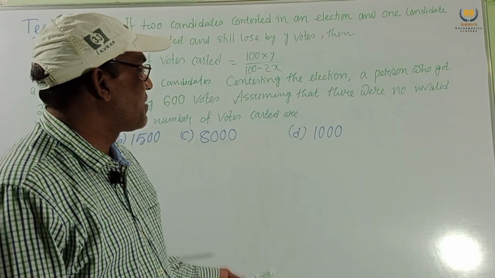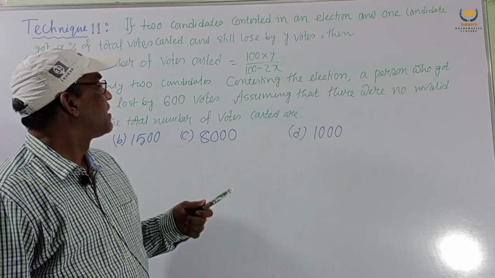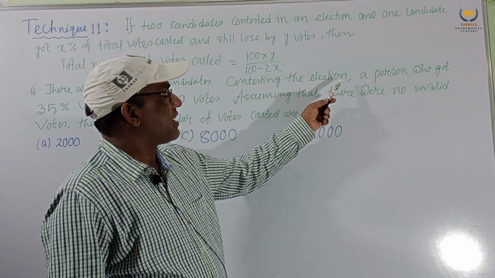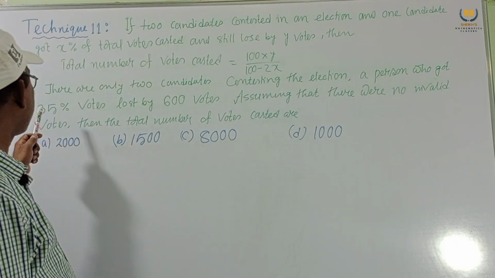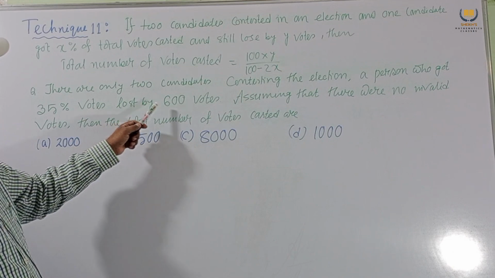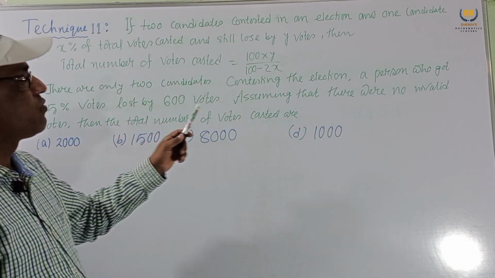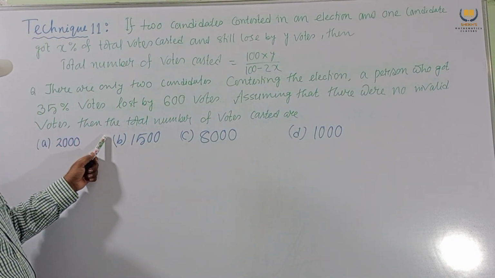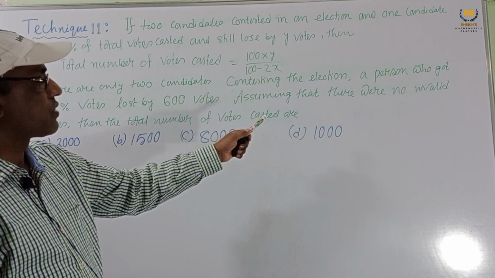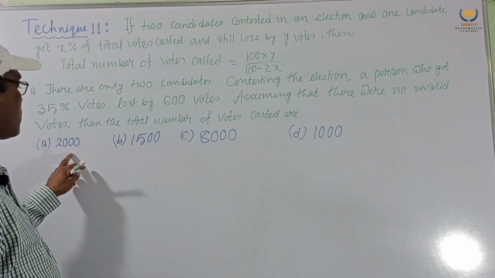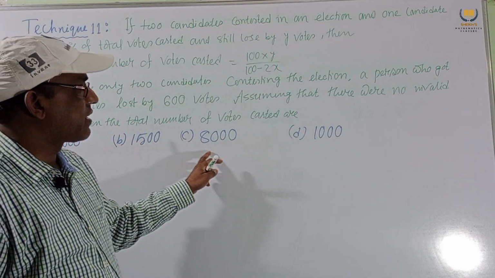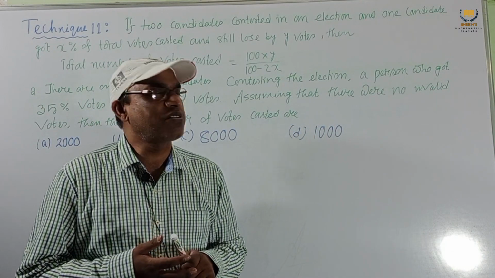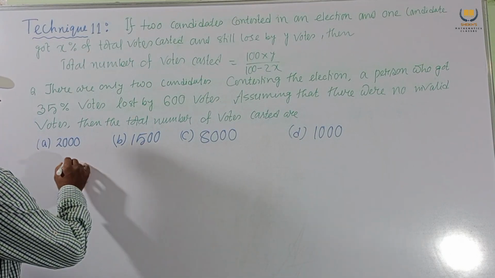Consider another problem, a cousin of the previous problem. There are only two candidates contesting the election. A person who got 35% votes lost by 600 votes. Assuming that there were no invalid votes, the total number of votes cast is: 2000, 1500, 8000, 1000. These are the options given. Which one is the correct option? We have to find it.